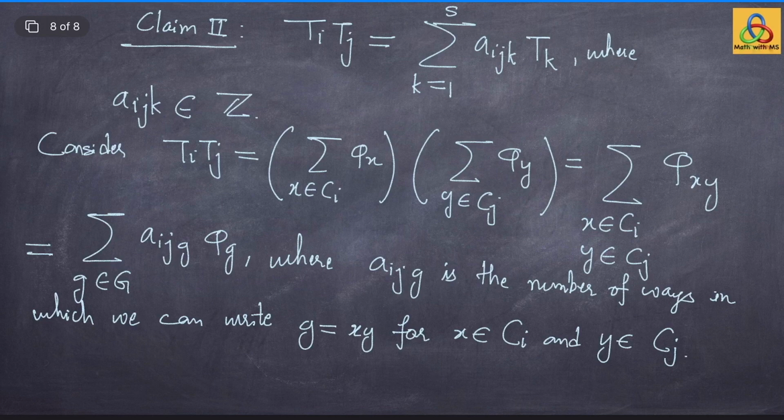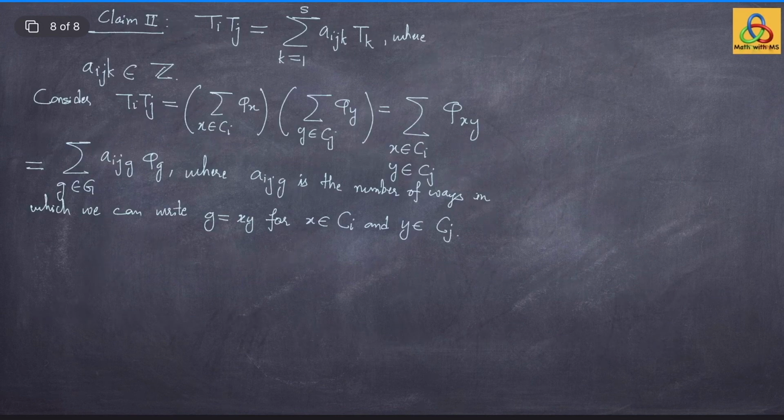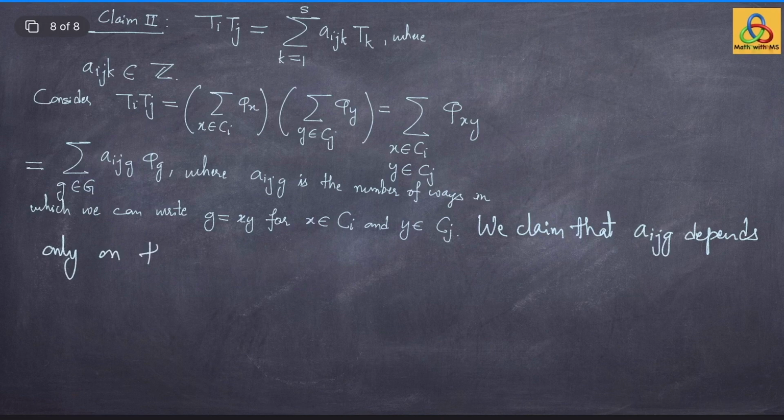My claim is that these integers Aijg depend only on the conjugacy class of the element g. So, we make this intermediate claim. We claim that these integers Aijg depend only on the conjugacy class of the element g.